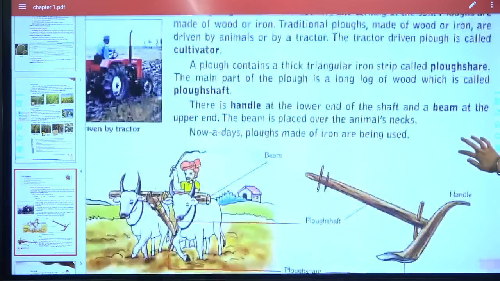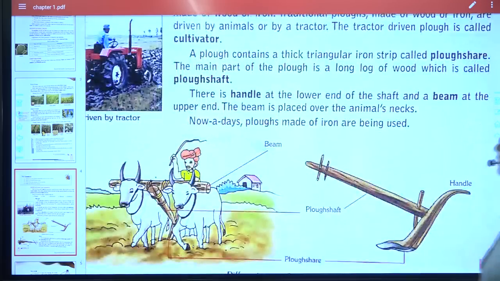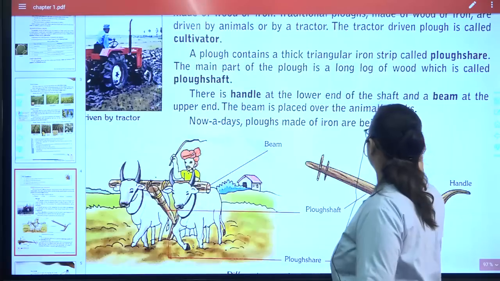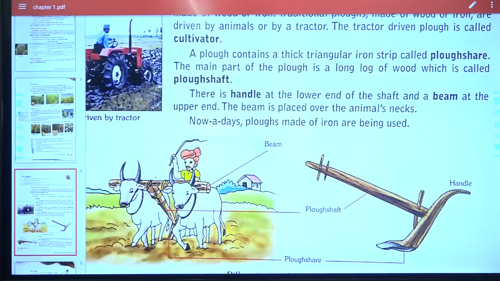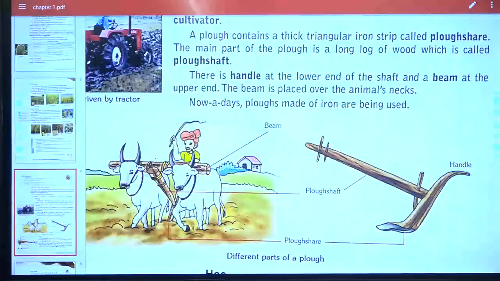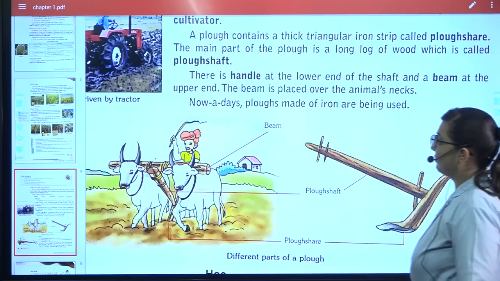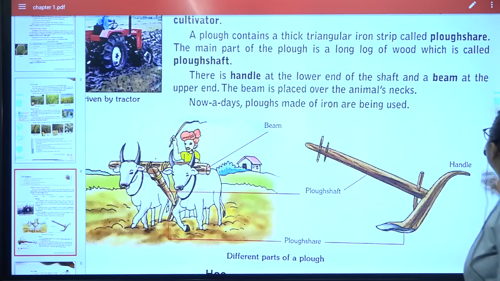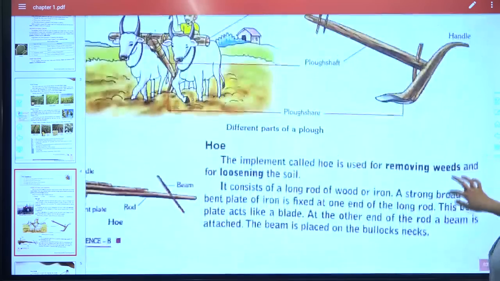And just read this part from upload to being used. Read it just once. Note it down. So I hope you have read this part.